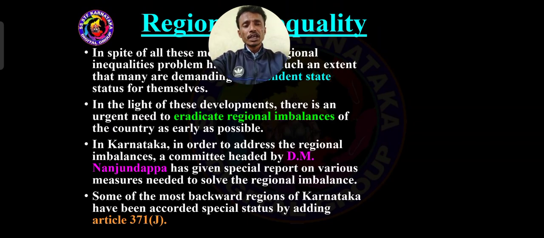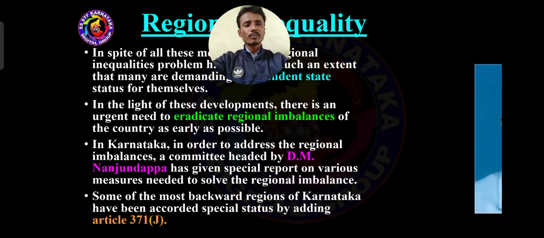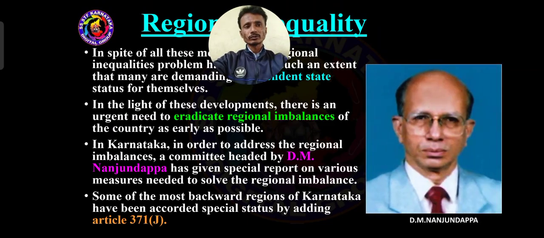Then a few backward areas got special status under Article 371J: Hyderabad-Karnataka, Raichuru, Gulbarga, Bidar and such places. Look at the picture of DM Nanjundappa. So we have gender discrimination, caste discrimination and regional inequality. Got it?